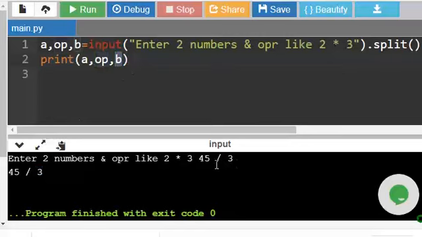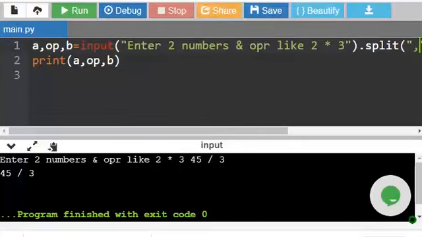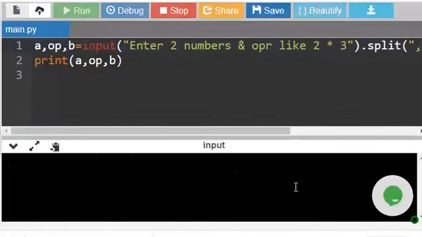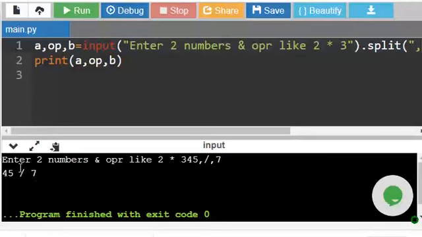We can only enter three values because we have taken three variables. If you want to separate with comma, we can specify comma in the split. In that case, we have to separate it like this: 45 comma slash comma 7. It will take 45 into a, slash into operator, 7 into b.